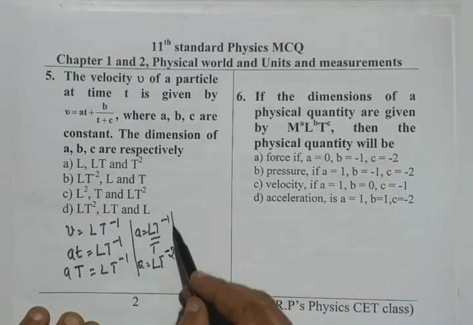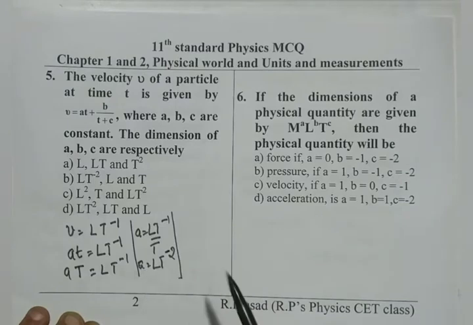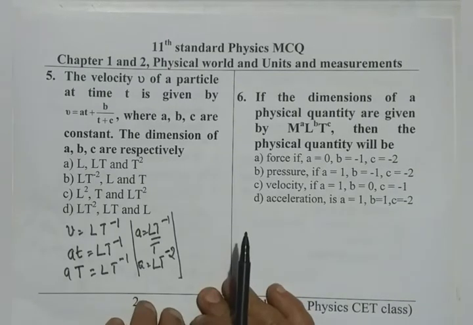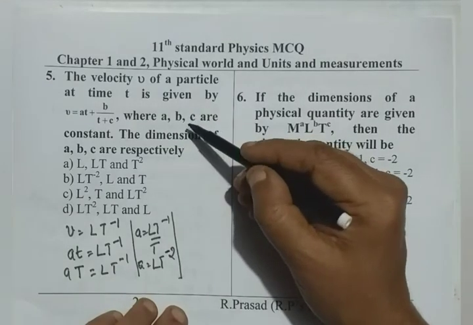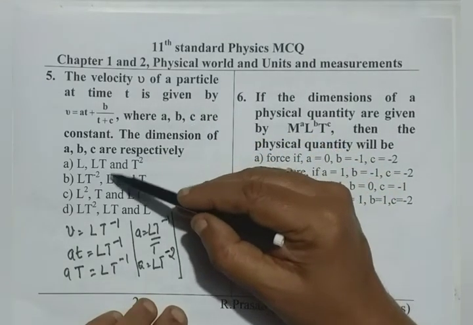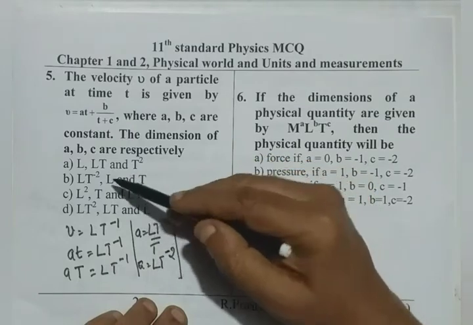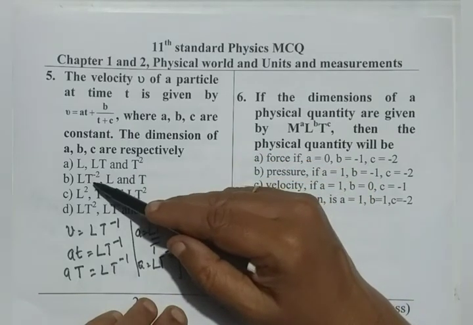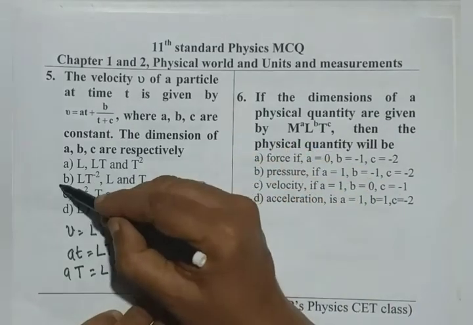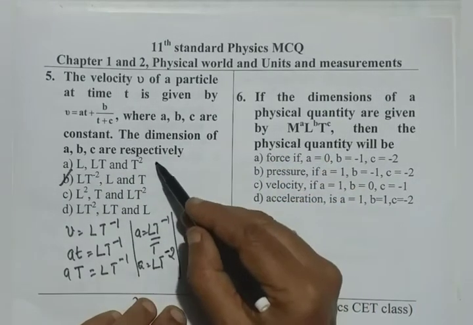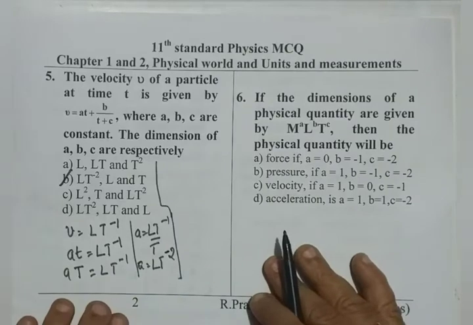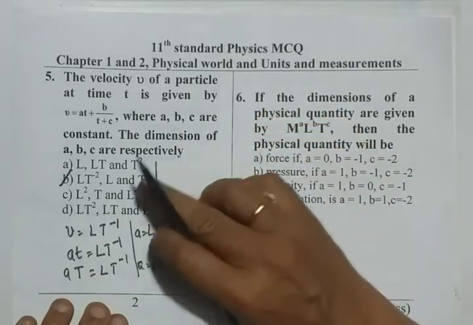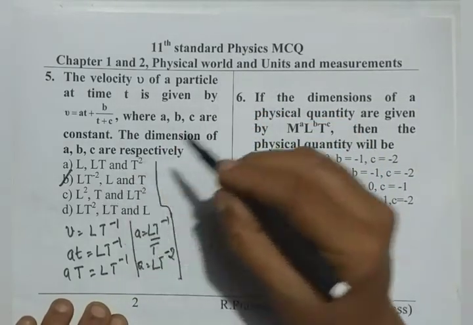You can think of that A as acceleration because it has acceleration dimension. And observe, there is no need for us to calculate B and C because in our options, lt to the power of minus 2 is only for first or second option. So, that is our correct option. But for the sake of clarity, we go for B and C. In the exam, you need not go for two more calculation, you can simply take option B.